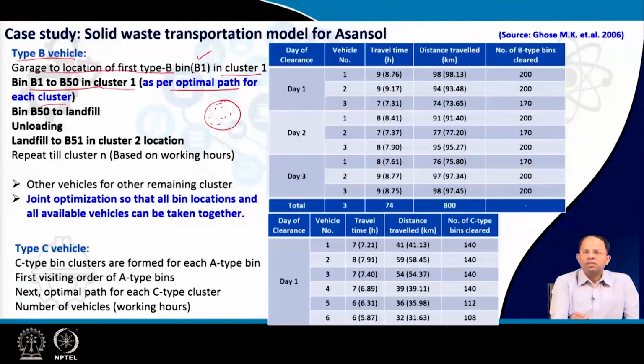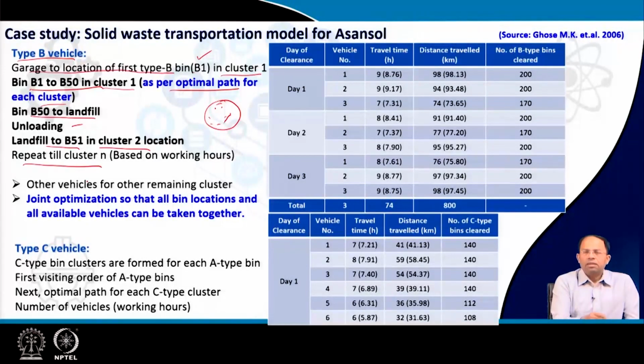So, I have 50 locations and the vehicle has to travel from one location to another to each of these 50 using the shortest path, and we have to determine that it is not only the shortest path, it is the shortest route, right. Which sequence will we go? Should I go to bin 1, then bin 4, then bin 8, or should I go bin 1 to bin 2, bin 3? So, it all depends on which sequence is the most optimal. From bin B50 it goes to the landfill, unloads, then comes back to B51 in cluster 2, and then it starts working in the second cluster.